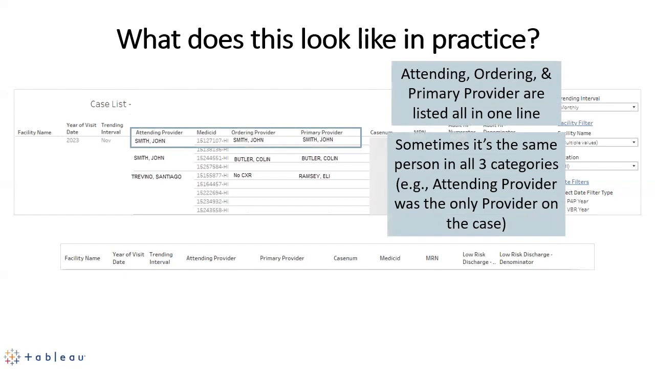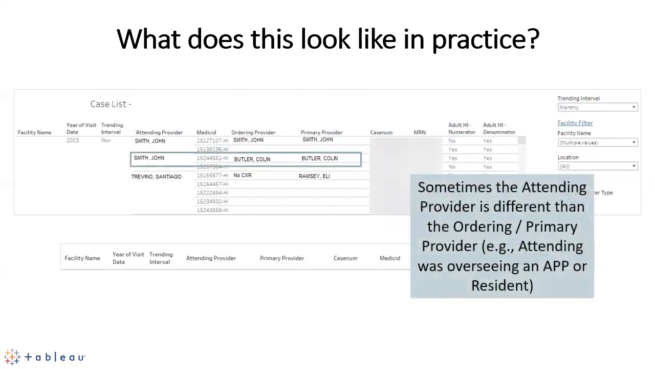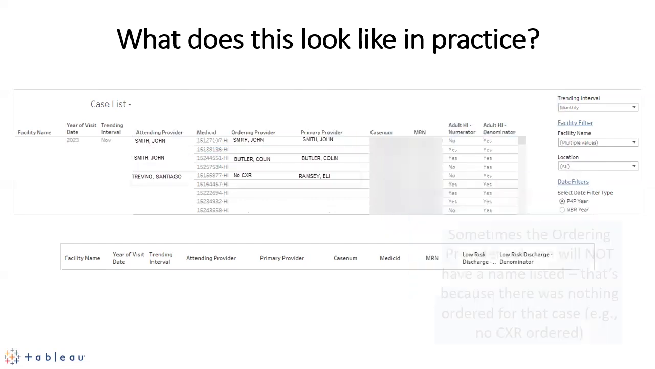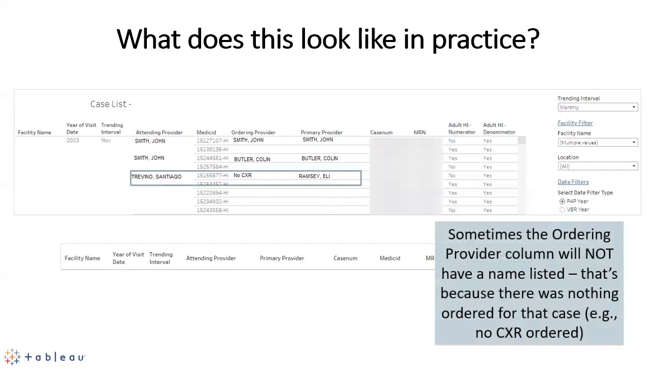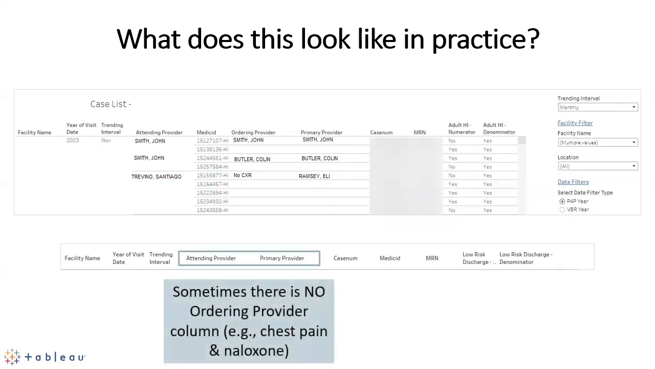Ordering, again, comes to us in the data files. Whoever submitted that order in Epic, Cerner, etc., comes through in that column. Sometimes it's going to be the same provider listed in all 3 categories. Sometimes they're going to be different. Example, there was a co-signing attending and then a resident on the case. And sometimes you'll see that there's not an ordering provider, because in our utilization measures, there's not always something ordered. So for example, we'll say no chest x-ray or no head CT. And then sometimes there will not be an ordering provider column because, for example, in the chest pain module, there isn't something that is ordered.